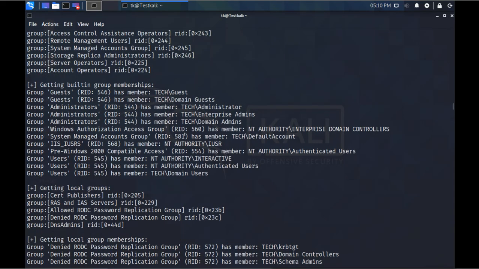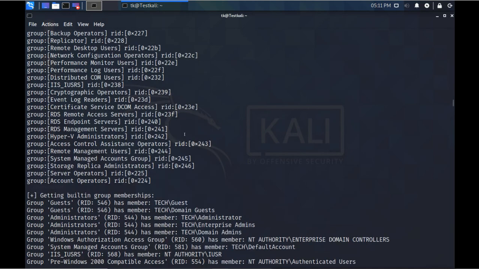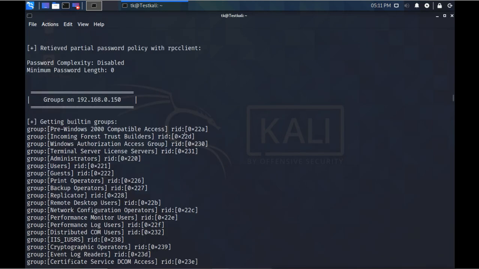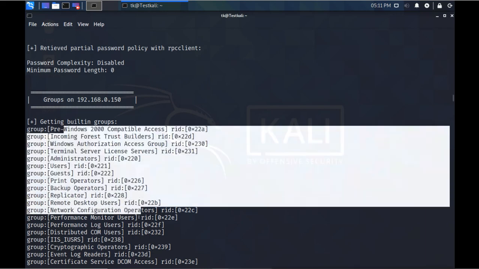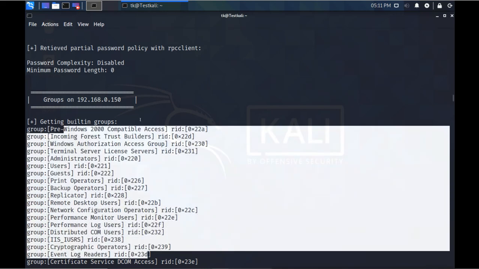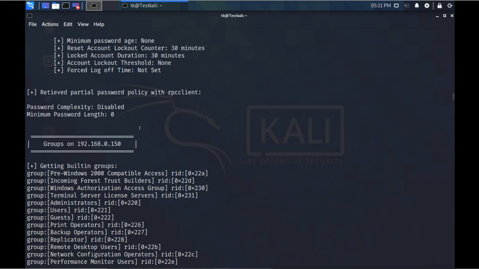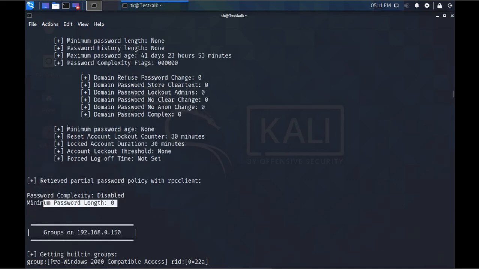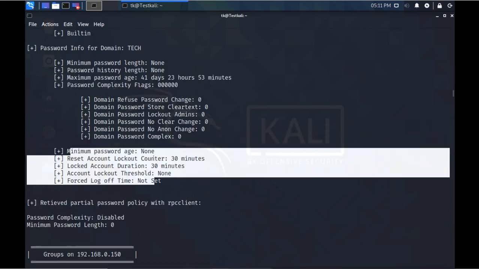These are again account information. These are built-in groups actually. It is showing built-in groups. And the policy for the password, you can see the complexity is disabled. Minimum length is also not available. These policies are disabled there on the domain controller. It is a password policy. You can see the password policy is also showing here. It is getting the password policy also.